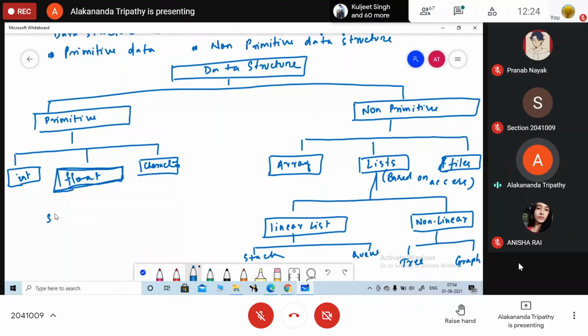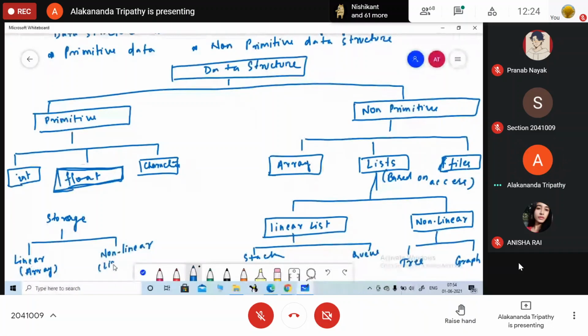But how are you going to store the data? Based on the storage, again we have two things. One is your linear and the other one is your non-linear. Okay. In linear, what comes? Array. And for non-linear it is list, because in a list all the memory locations are not in a continuous manner. They are segregated. So remember this one. Based on the storage, we have linear and non-linear. Linear is the array and non-linear is the list.